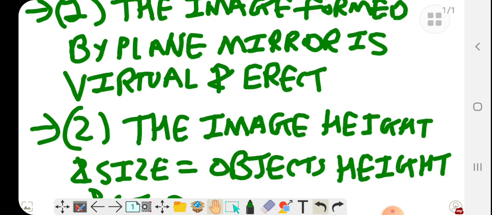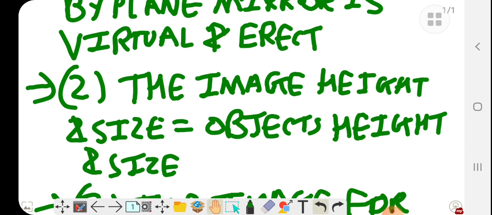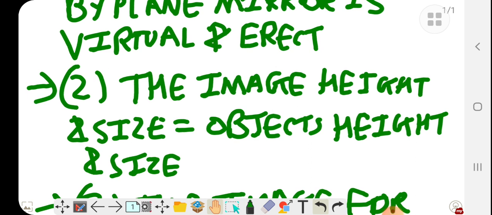And erect image. Now, the image height and size are equal to the object height and size. If your height is 5.7 feet, the image height is also 5.7 feet, and the size of the image is like your size. Means the height and size of the image and the object are the same.